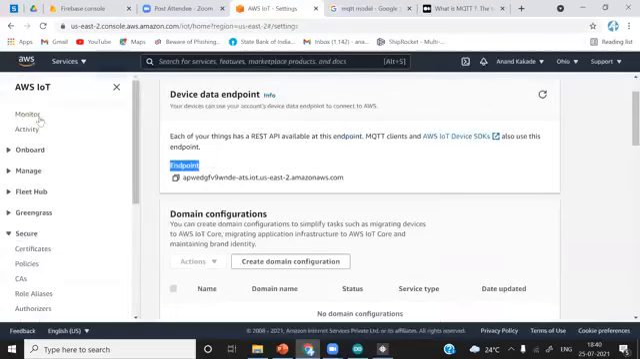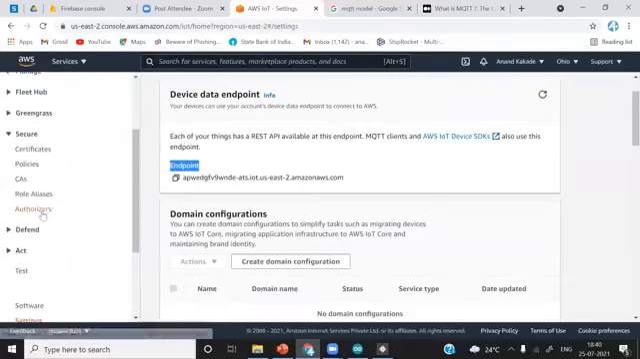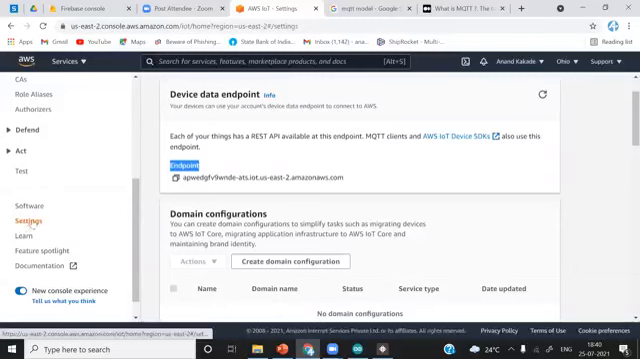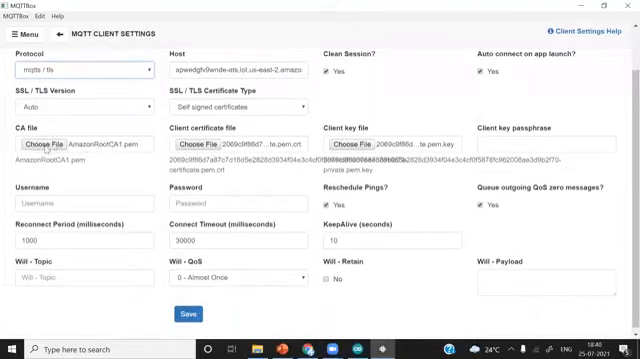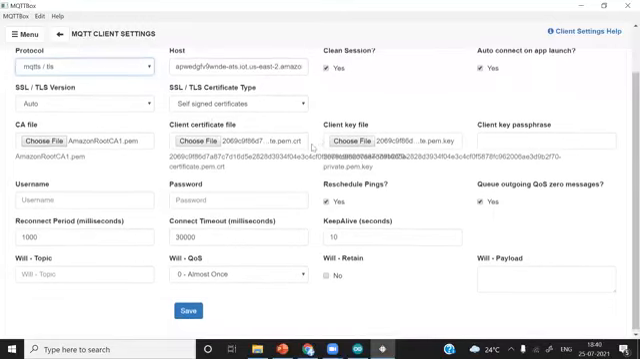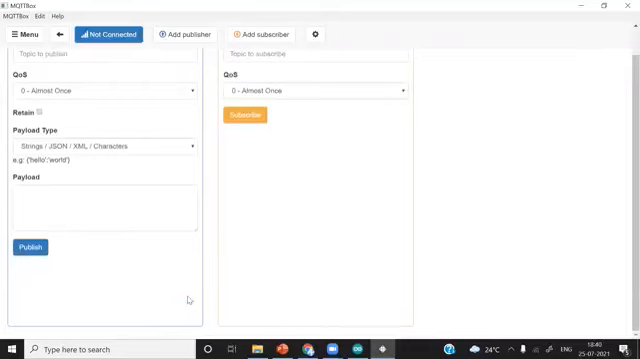Go to the Amazon AWS IoT console, scroll down on the left, and you will find the settings. Go to settings and copy this endpoint as the host. Okay, this is the host. Simply paste it here. Then add our files, the files which we have downloaded while creating the thing. Fantastic. I'll save it.